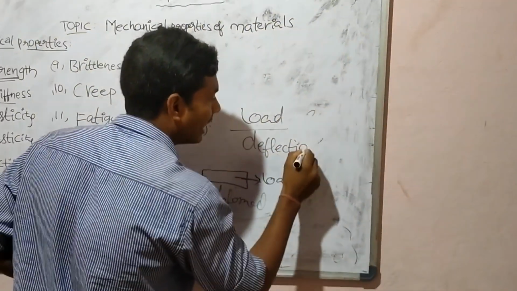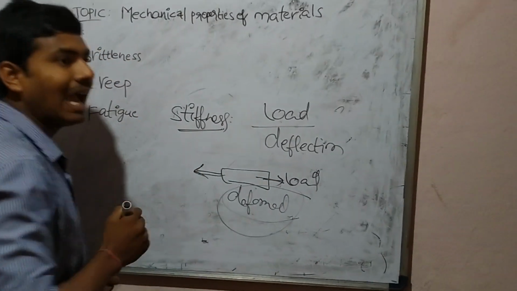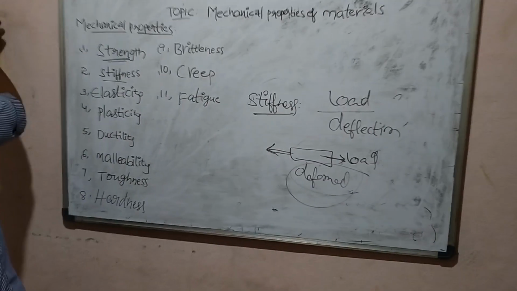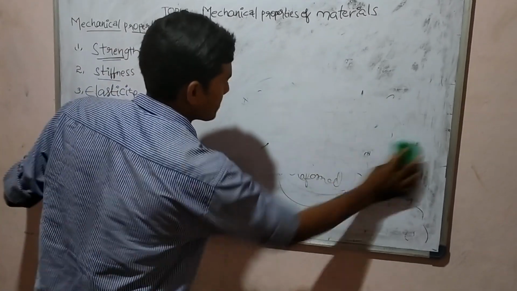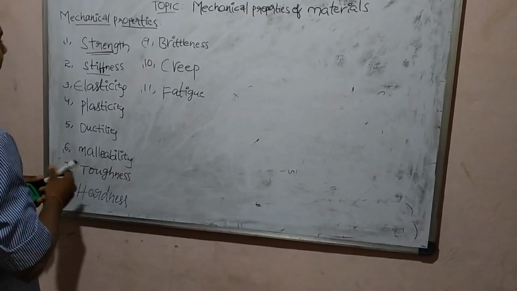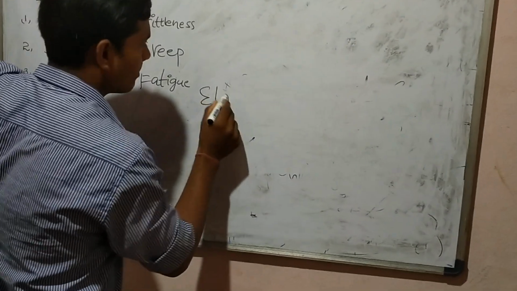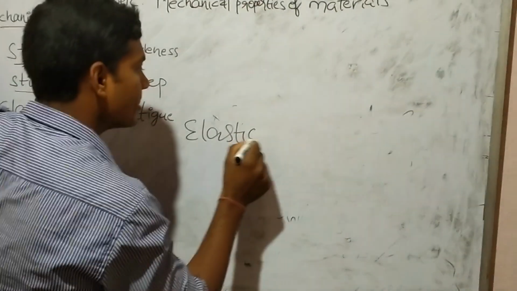The ability of material to resist deformation under load, this property is called stiffness. And the third property is called elasticity.